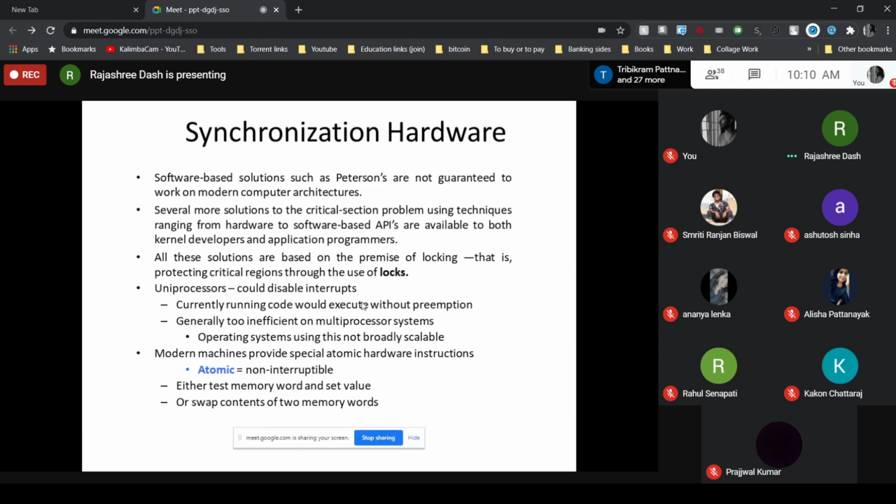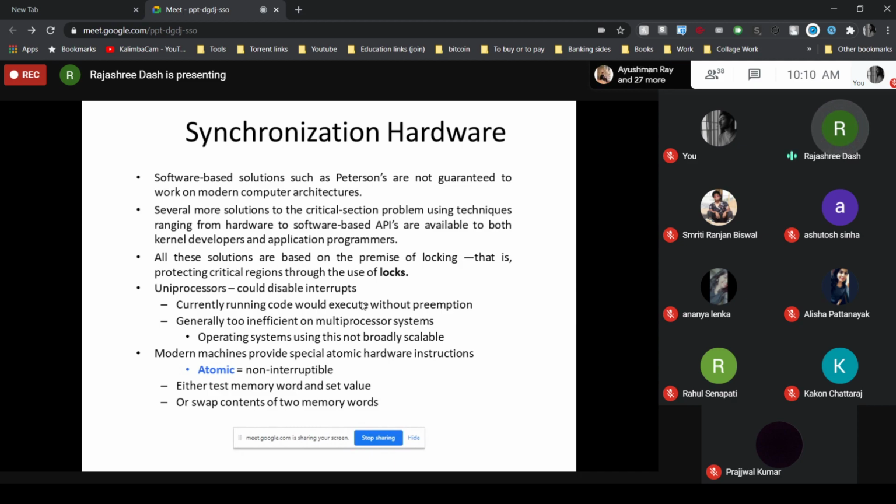So, several other solutions to the critical section problem are there. They range from hardware to software-based APIs, which are available both to kernel developers and application programmers. Now, mainly all these new solutions that we are going to discuss are based on the premise of locking. That is, protecting the critical section or the critical region through the use of a lock.